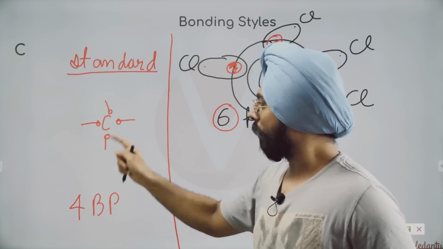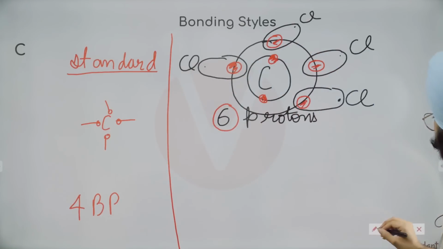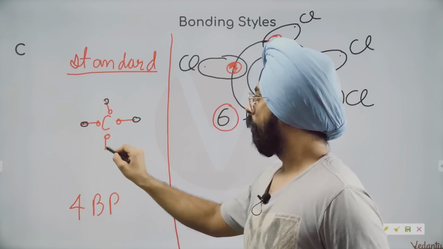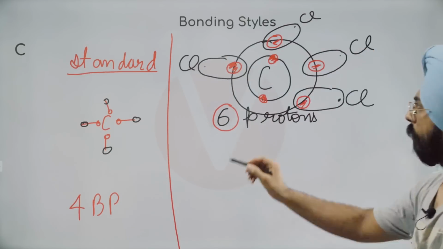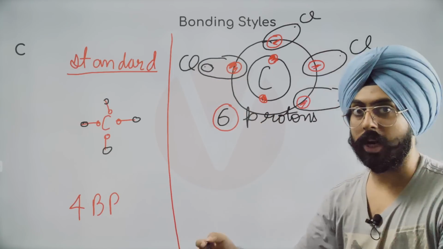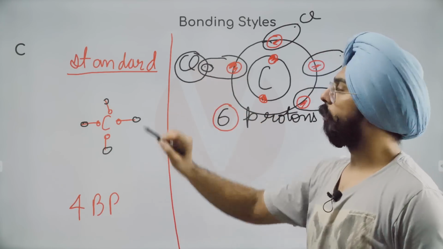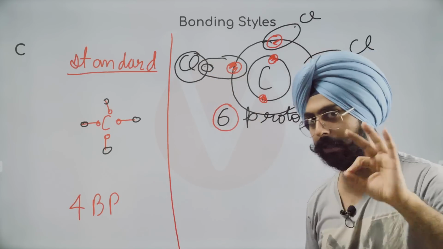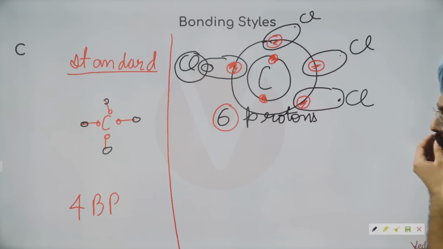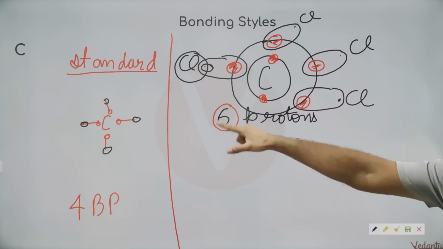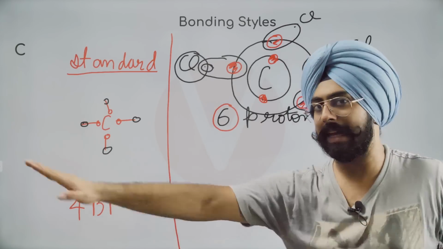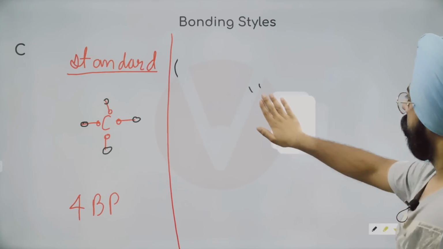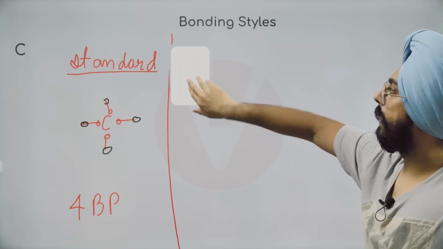4 of them belong to carbon. The other 4 belong to some other element. These black ones belong to some other element. So this electron's negative charge is being taken care of by chlorine. Chlorine के प्रोटॉन इस इलेक्ट्रॉन के चार्ज को बैलेंस कर रहे हैं. Right? Awesome. So when carbon has 4 bonds, it will not have any charge on it. ठीक है?